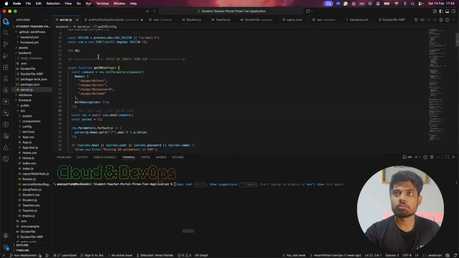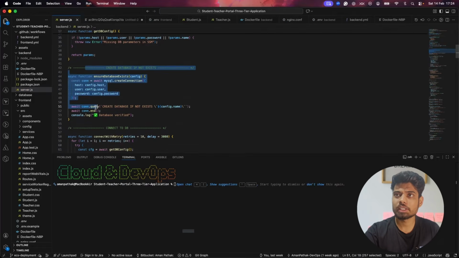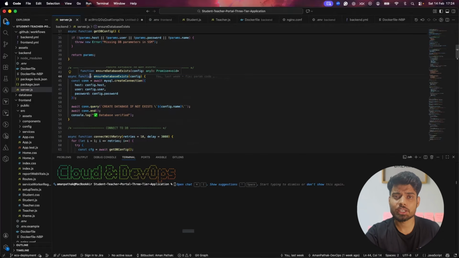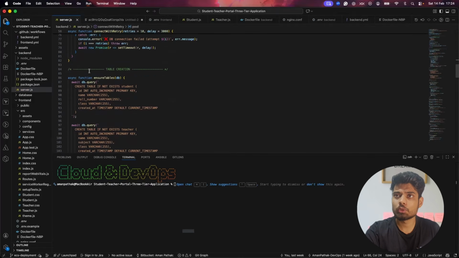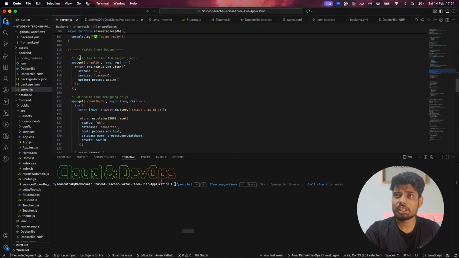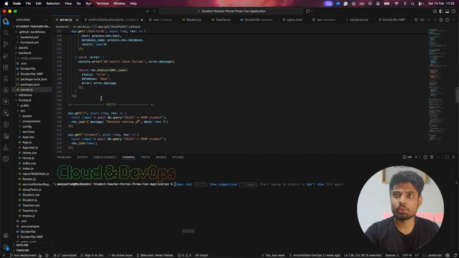So I was talking about the backend configuration. This is the thing that will help us to fetch the DB configs from parameter store. It will create the database, so we don't have to create anything like tables and database. It will do it automatically for the first time when it connects with the database, then it will do the table creation, and after that it will have the health check. The health check would be slash health, then we will have slash health slash DB. If the connection is successful, the DB will also give us status 200. So these are the dedicated things that we have to do.